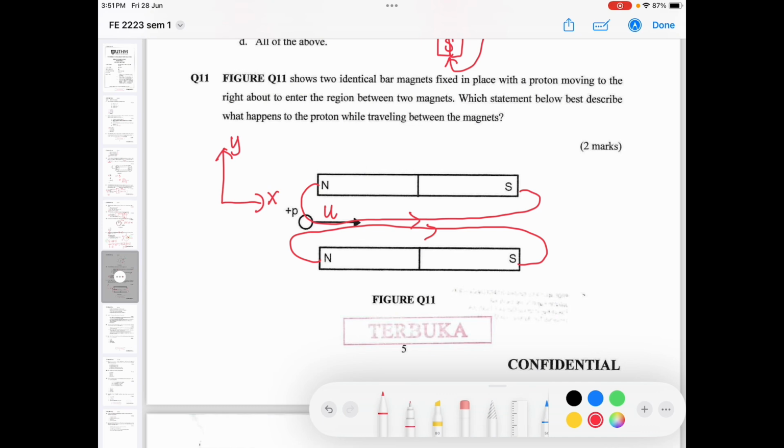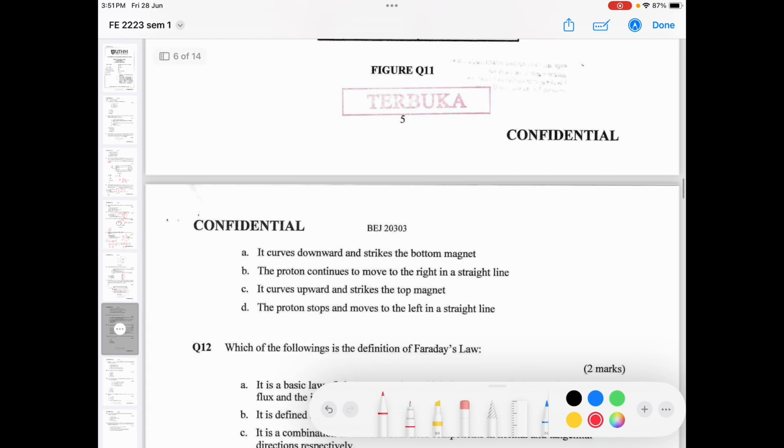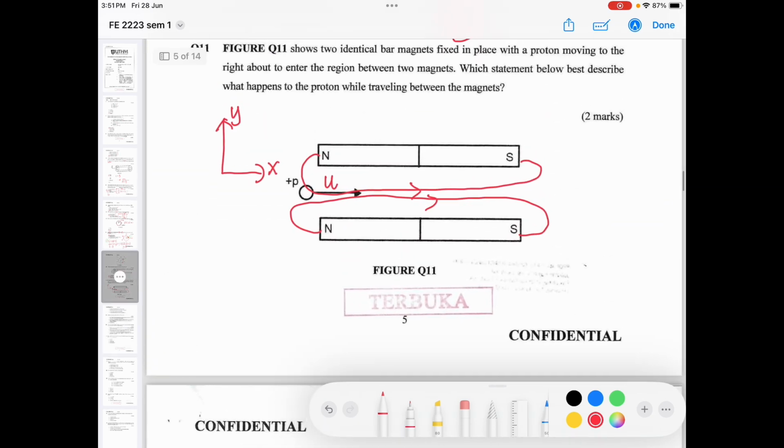If you want to know what happened to the proton, you might suspect it will experience a force. To find the force experienced by the proton, you can use this formula, u cross B.